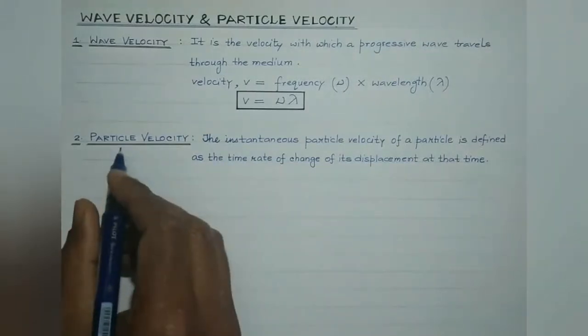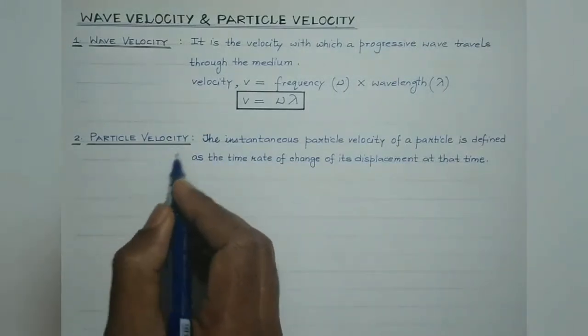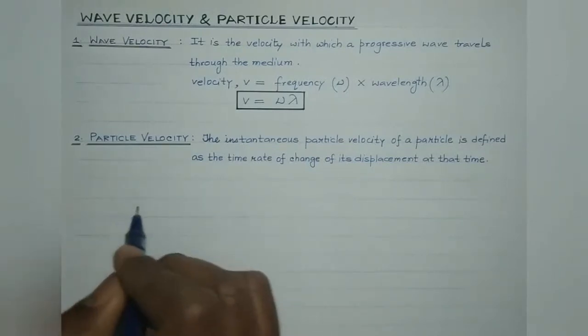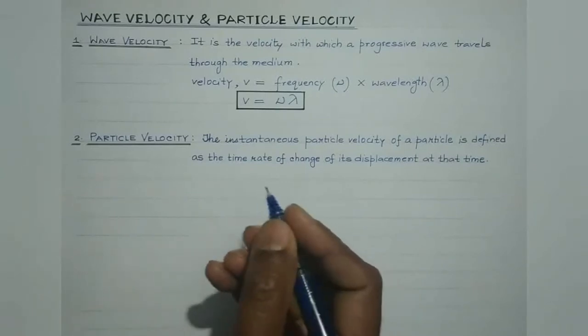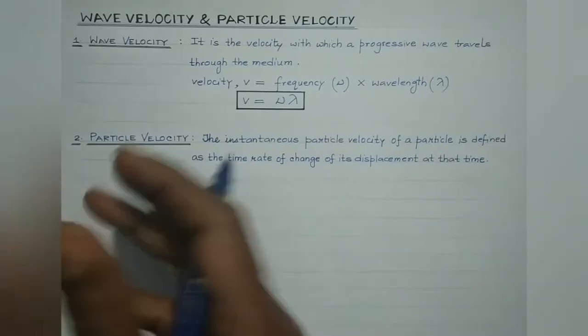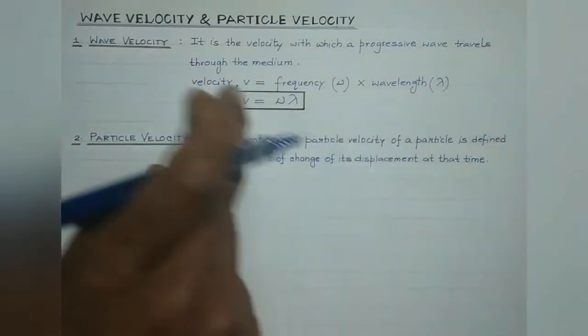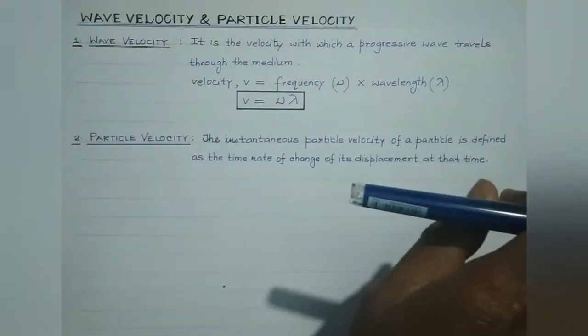We will denote the particle velocity by letter u. Now students, we are aware of the displacement of a particle in a progressive wave, and we are assuming the progressive wave to be traveling along the positive x direction.